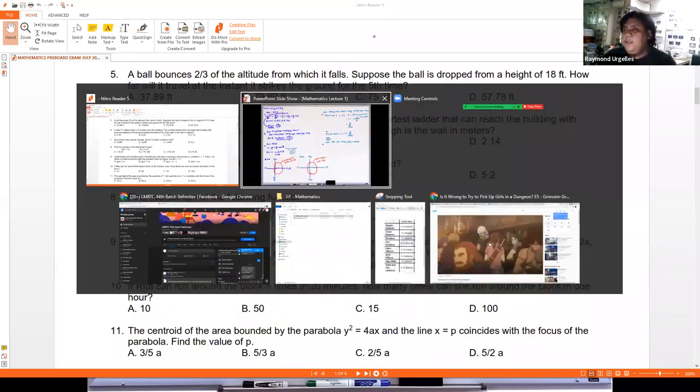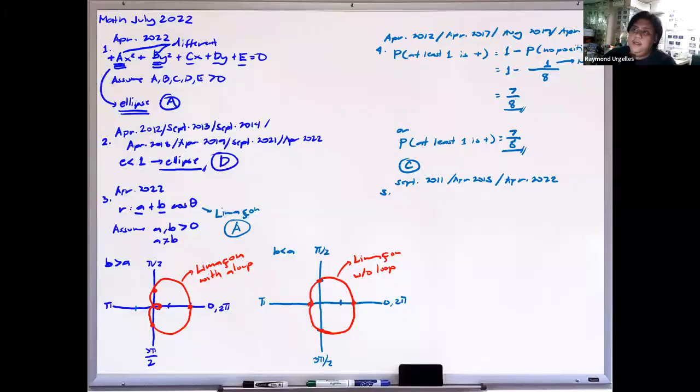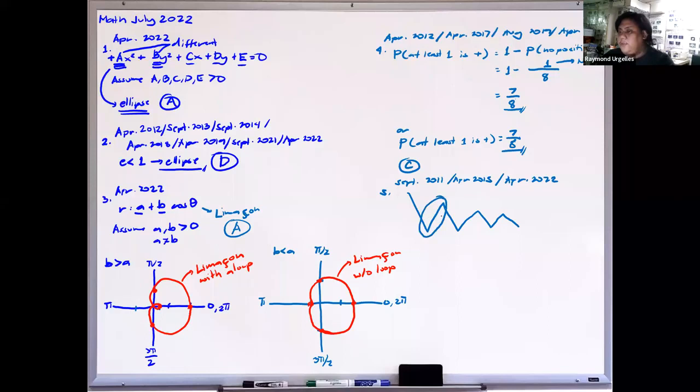Remember, our way to solve this was to use a geometric progression, and this is how it will look. We used a geometric progression where the first term is this one, because this is where the doubling starts. So the total distance traveled will be 2 multiplied by the first term. From the given, this is 18 feet, and when it bounces, it is multiplied by 2/3. Multiplying this by 2/3 gives 12, so that is our first term. Then 1 minus the common ratio, which is 2/3.